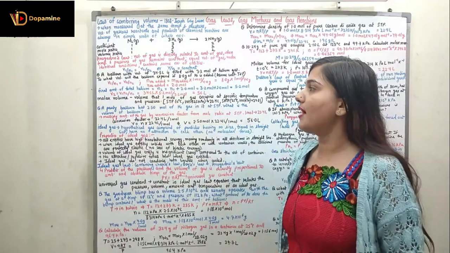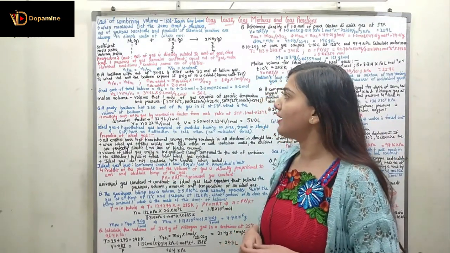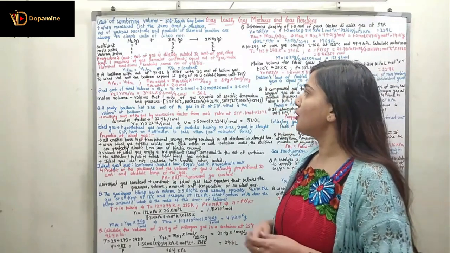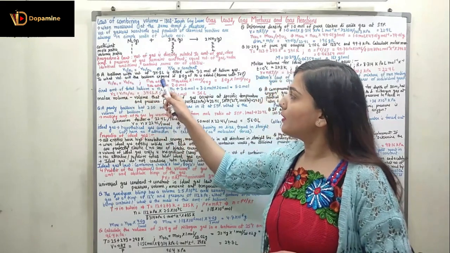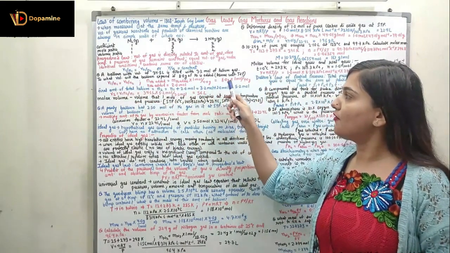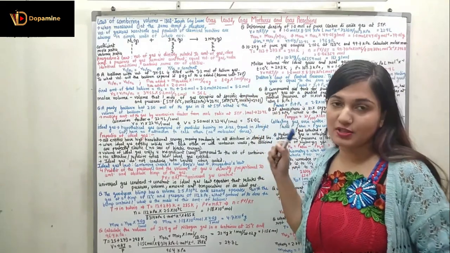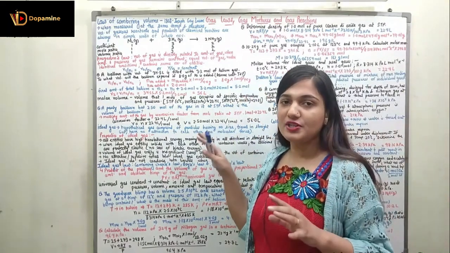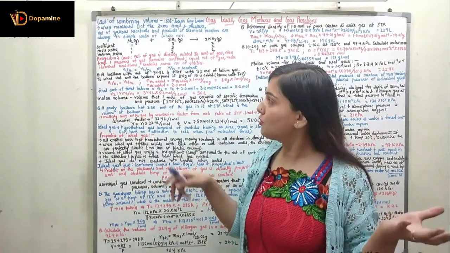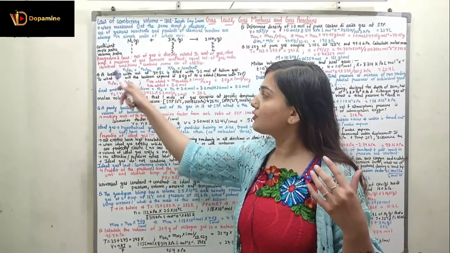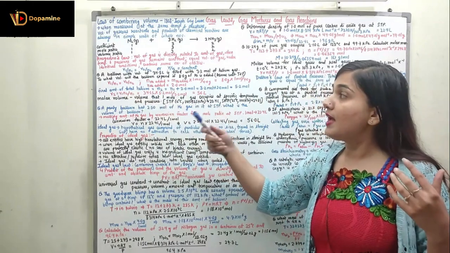Based upon this we have a question which states: a balloon with volume of 34.5 liter is filled with 3.2 mole of helium gas. To what volume will the balloon expand if 8 gram of helium is added? We have to assume constant temperature and pressure. We are going to relate the volume with the number of moles, so here we will use Avogadro's law, according to which V1 upon N1 is equal to V2 upon N2.